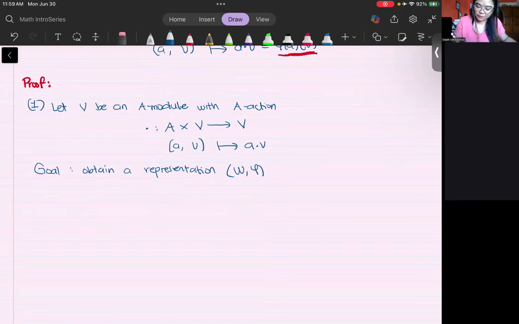Our candidate is V, which is our A module. So firstly, we let W be equal to V.